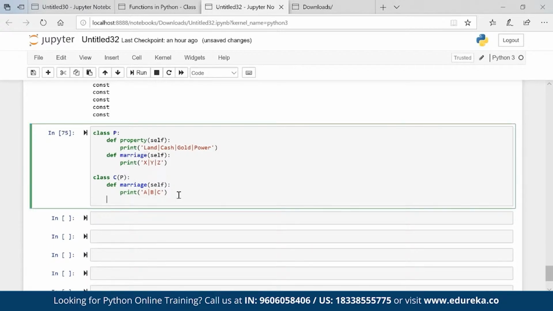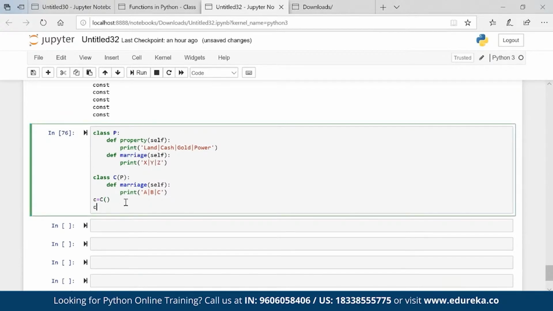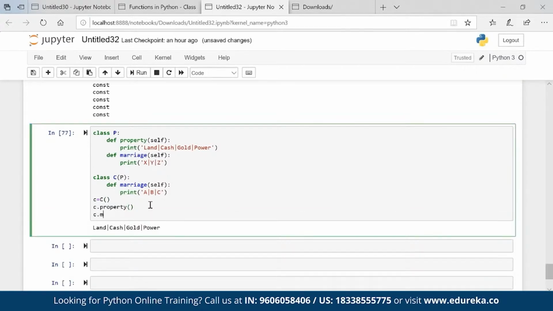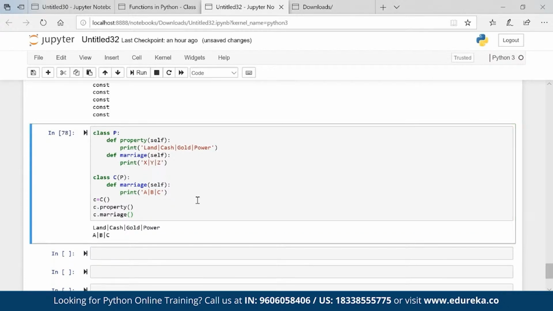Now if I create an object of class C and call marriage, property will come automatically because the parent is very eager to give the property. But in marriage, will I get XYZ or ABC? I will get ABC, obviously, because I get it from the child, not from the parent.